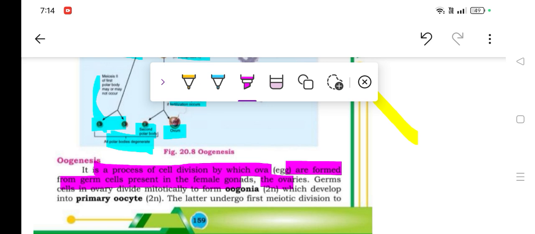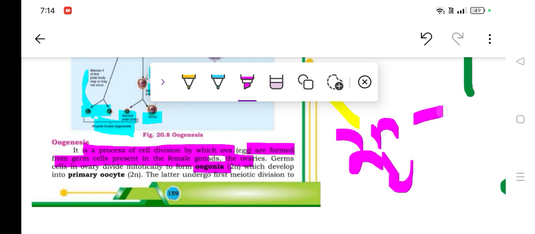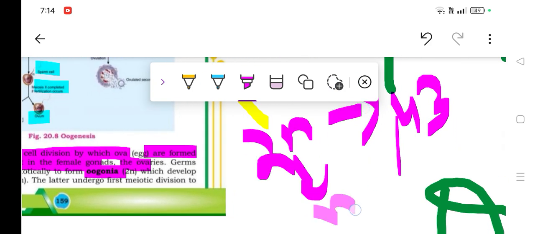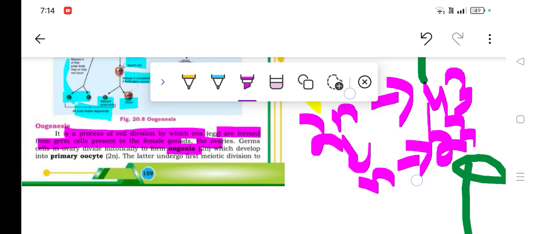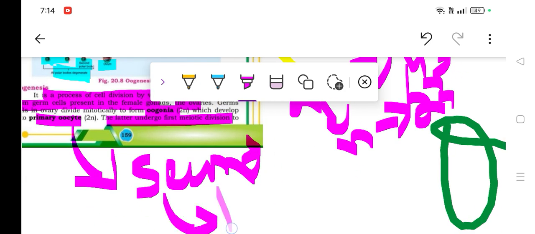Then the germ cells of the ovary divide into oogonia, which are 2n. This means they have 46 chromosomes; otherwise they become single, n, with half the number, 23. The oogonia then develop into the primary oocyte, which later undergoes division. After that, in the second picture, there will be the secondary oocyte, and after the secondary you will see the tertiary, which I already mentioned. So there are many parts. I'm sure it's clear to you.